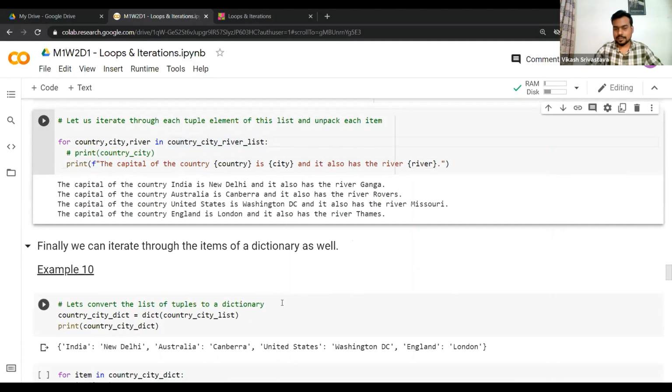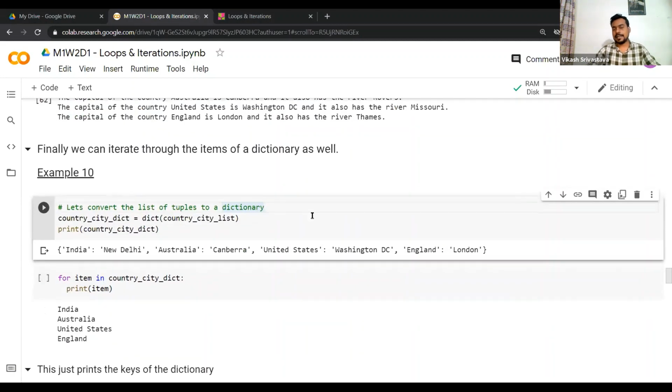Now we have seen how we can iterate over a list, how we can iterate over a tuple, and how we can iterate over a list of tuples, which is essentially a list only. So we talked about tuple unpacking during each iteration. I hope that makes sense. We need the number of iterators to be equal to the number of elements present inside each tuple, if you are dealing with a list of tuples.